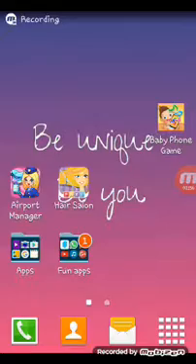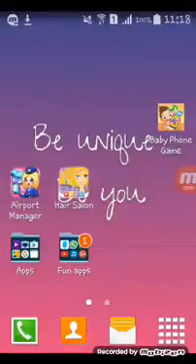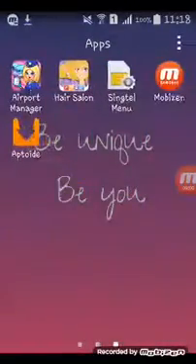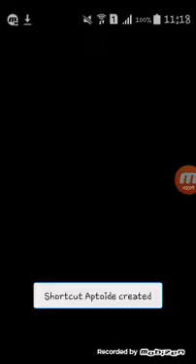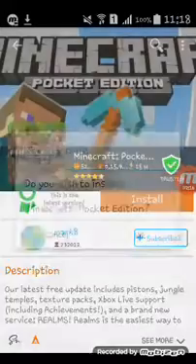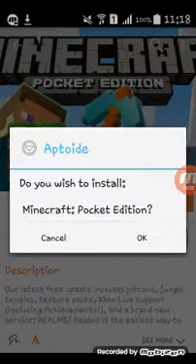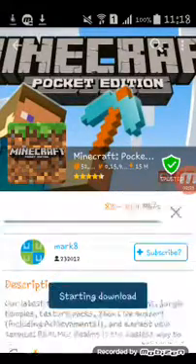Then after it has finished installing, okay, gonna go here. Here's the app. Then this is what it looks like. So then it will show you this pop up: do you wish to install Minecraft Pocket Edition? Just press okay.